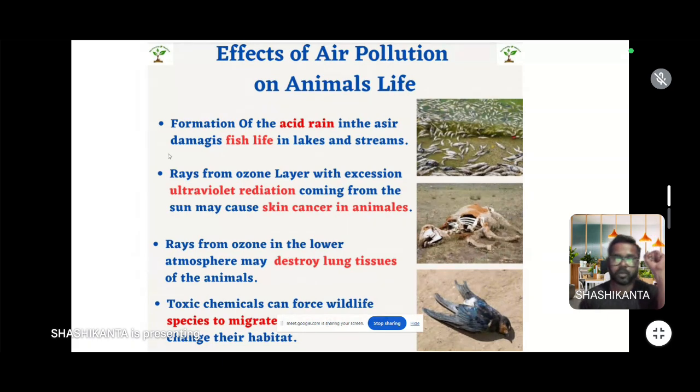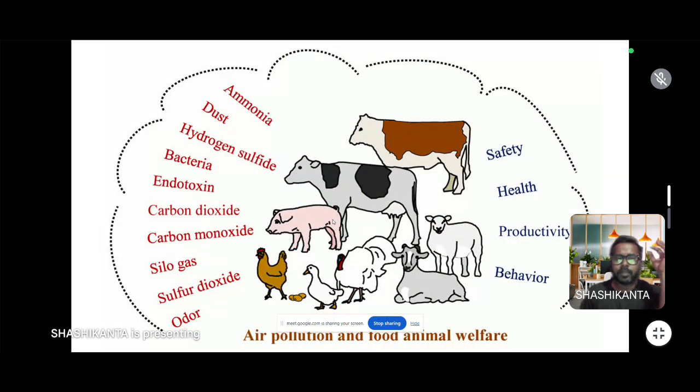Another thing, the ozone layer depletion allows ultraviolet radiation from the sun to reach us and may cause skin cancer in animals. Different suspended particles and gases also cause breathing problems in animals. Then this slide is showing several gases which can affect domestic animals, their growth, their health, their reproductive behavior, and their yield.